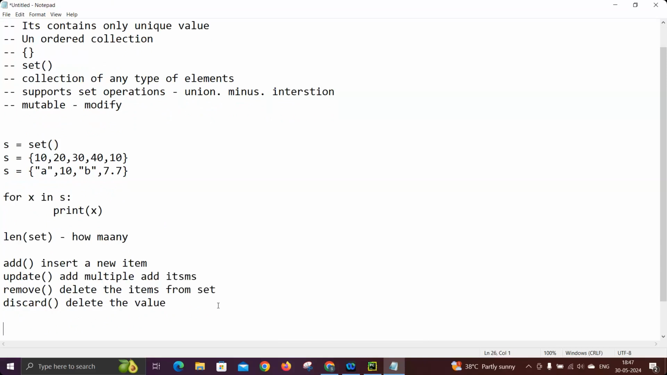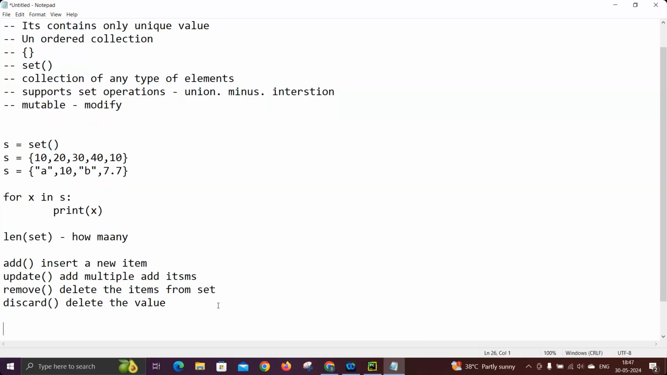But discard does not do that. If the element is there, it will delete it. If it is not there, it doesn't do anything. Like if you remember count and index: if the element is not there, index will throw an error, but count will return 0. Similar to that, remove will throw an error when the specified element is not there, but discard does not throw any error. It's a safe method to remove an item. That is the difference between discard and remove.